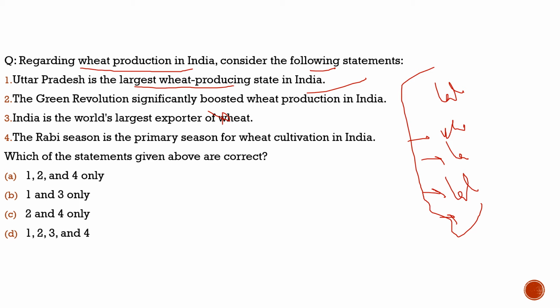Fourth statement, the Rabi season is the primary season for wheat cultivation in India. 100% correct. So with respect to this question, the correct statements would be statement 1, statement 2 and statement 4. And from the code given below, the correct code would be option A.